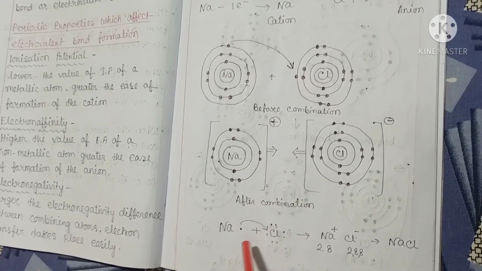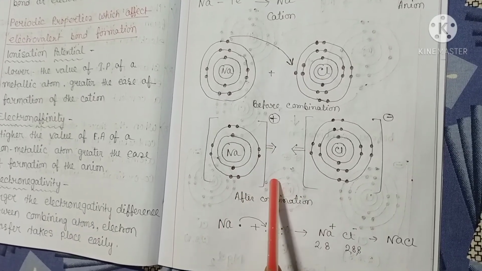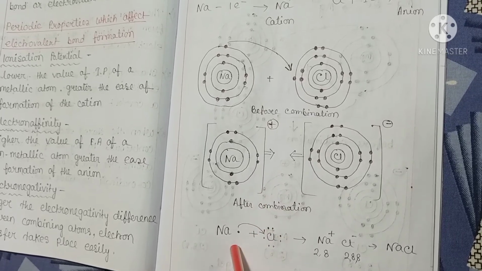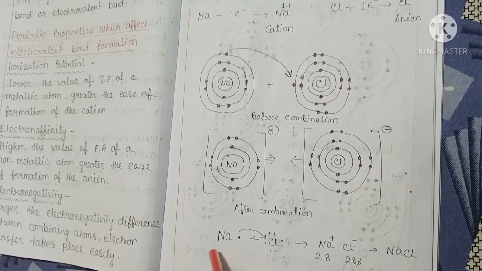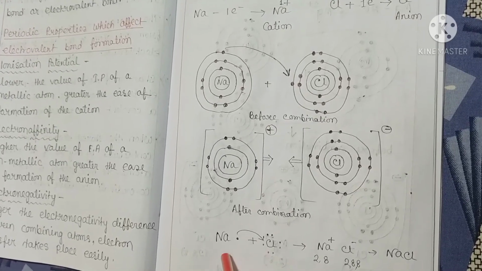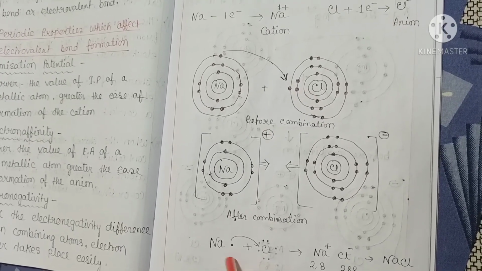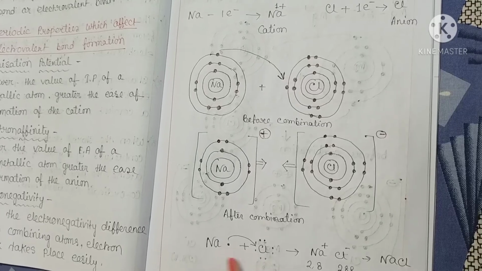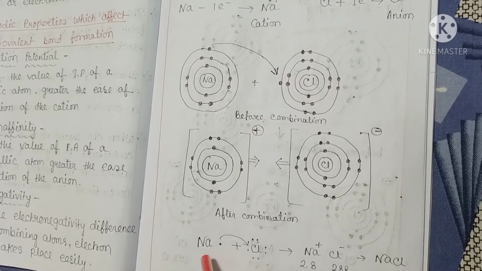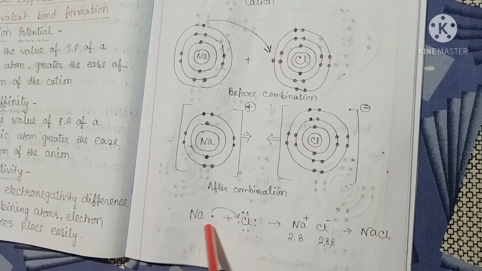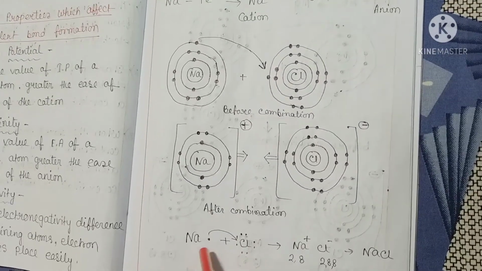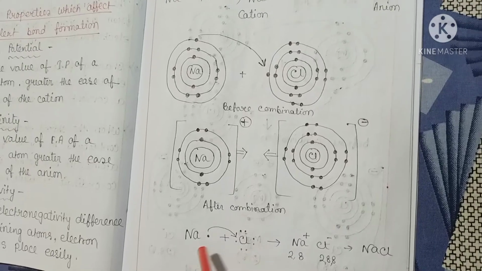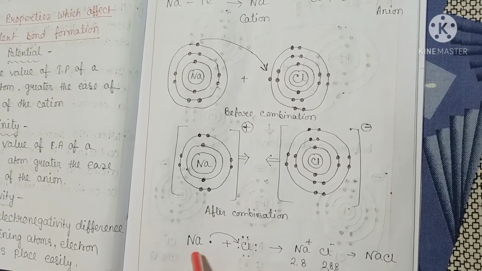In terms of Lewis structure, the ionic bond between sodium and chlorine is represented like this. Sodium has 1 valence electron and chlorine has 7 valence electrons, so one electron is transferred to chlorine from sodium.